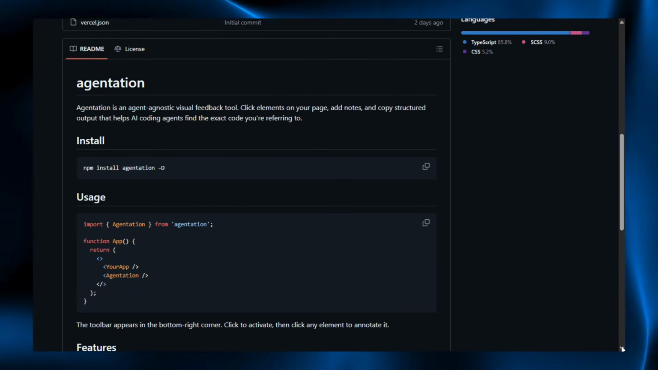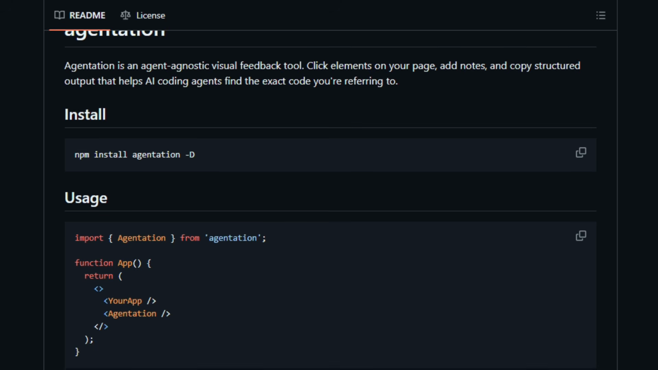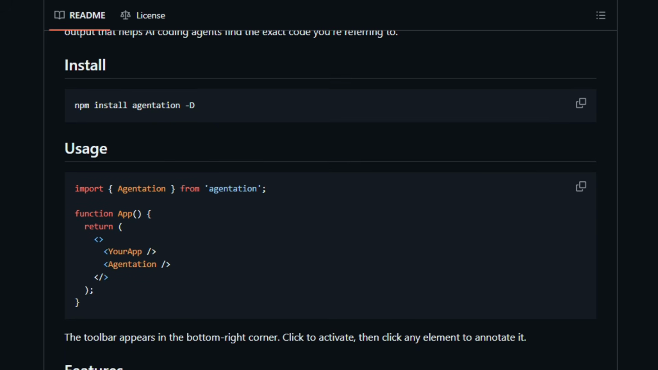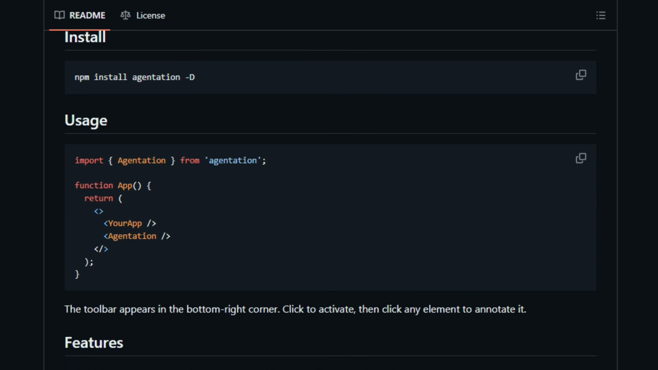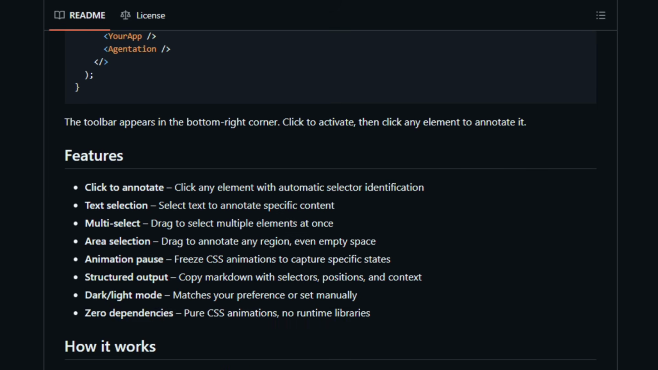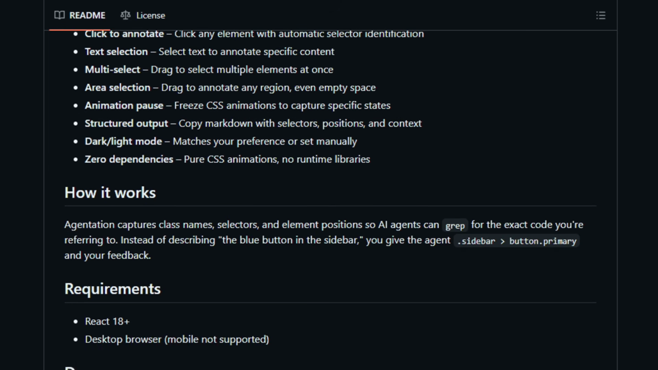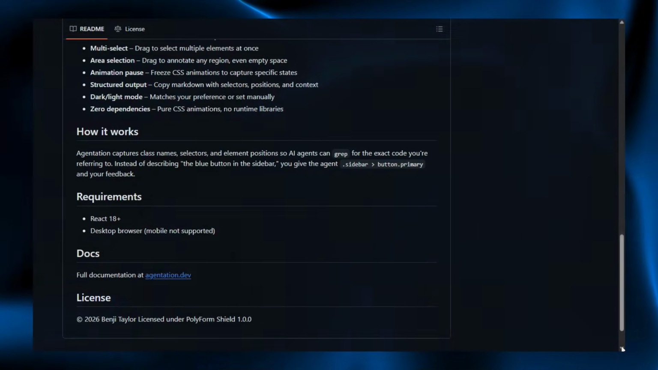It runs as a floating toolbar in your browser when you include the component in your React app, and you click elements, select text, and add notes, so the tool captures selectors, positions, and context. This helps AI agents understand exactly which part of the UI you mean, so they fix issues faster and with precise references. Try adding Agentation to your project and generate clear feedback for your coding agents.